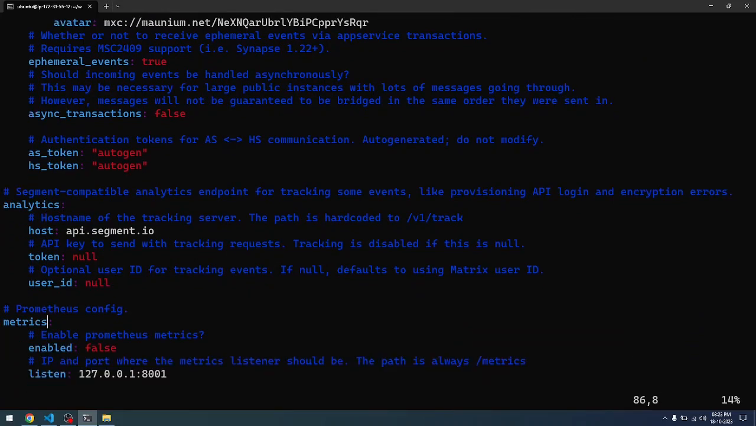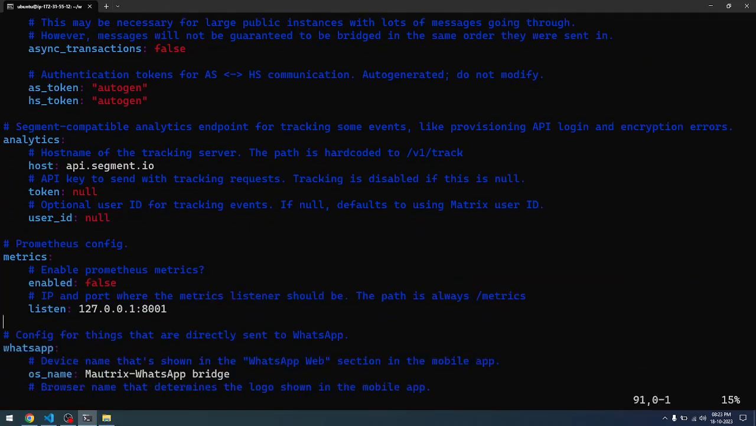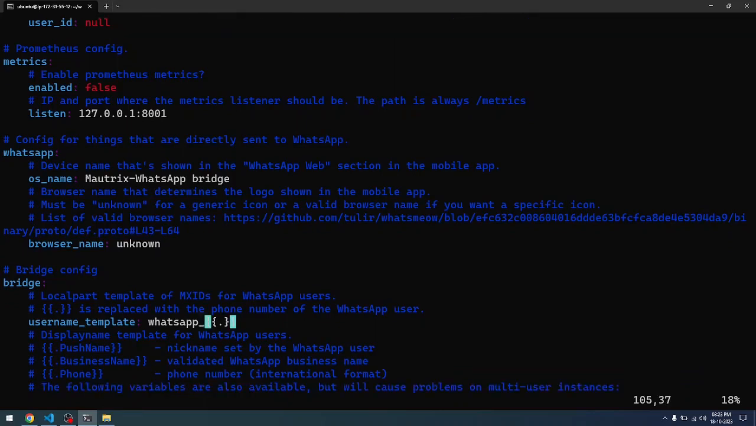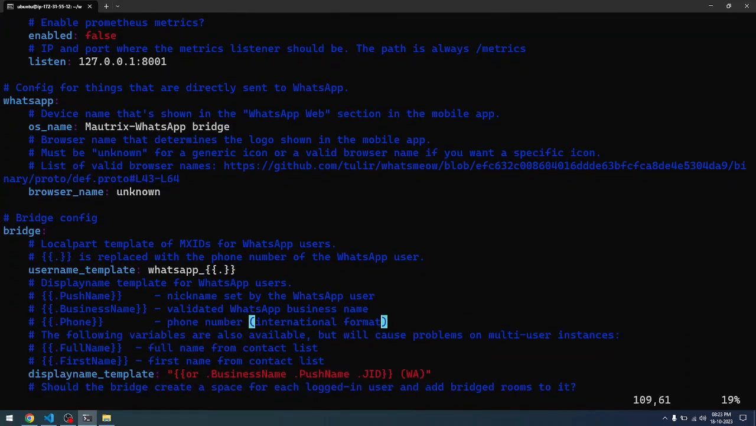As we scroll down, you don't need to touch any of these Prometheus configurations either. This is if you're going into production, then you need to do all these things. However, when you are starting to experiment with the bridge, with the home server, etc., it is fine to go with the basic configuration. Later you can modify it. The username template also, leave it as it is. This is given by default by the developer itself, and it works flawlessly, so you don't need to touch it.